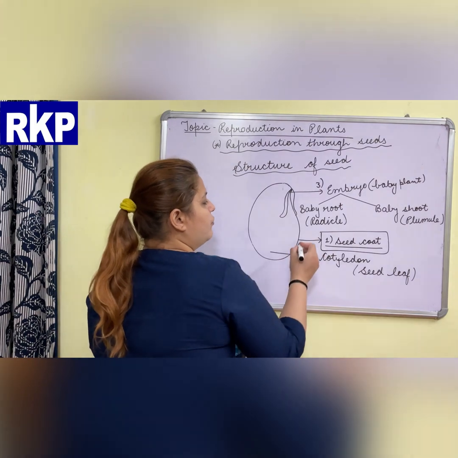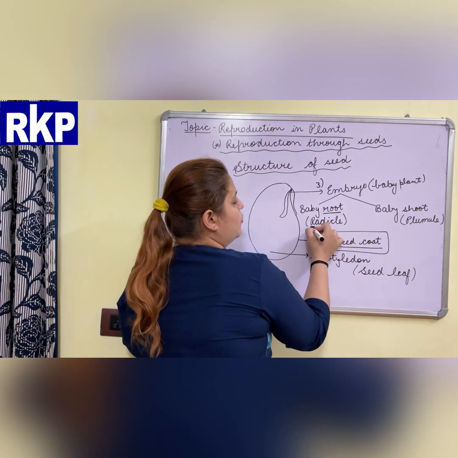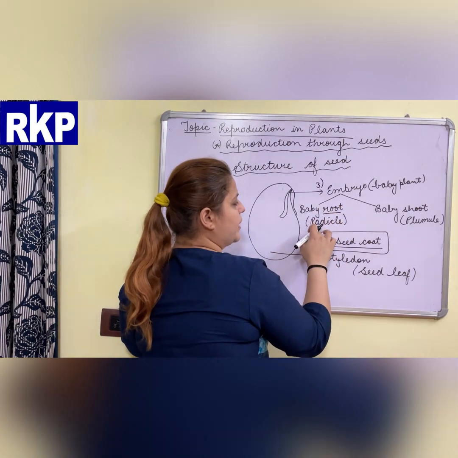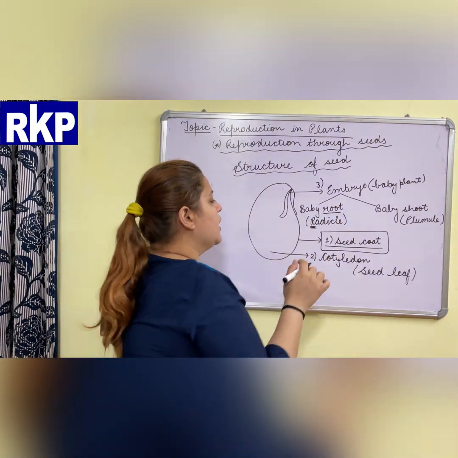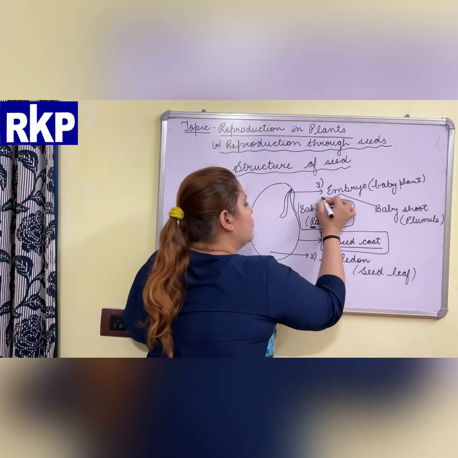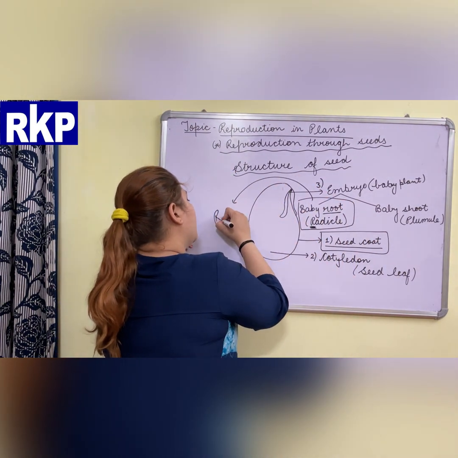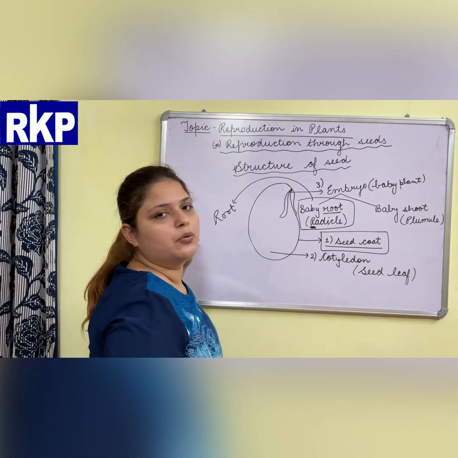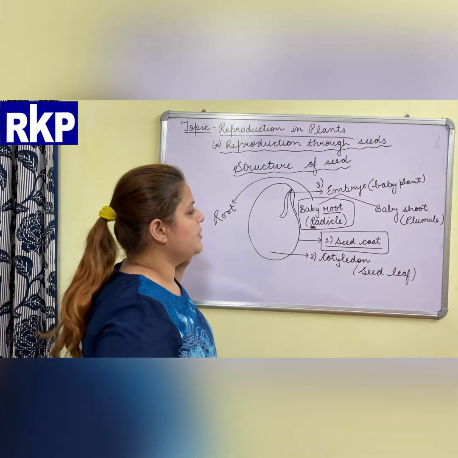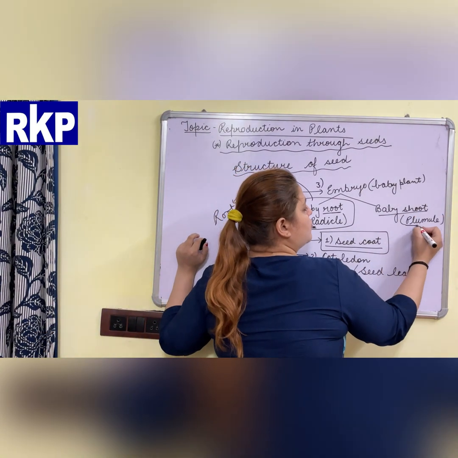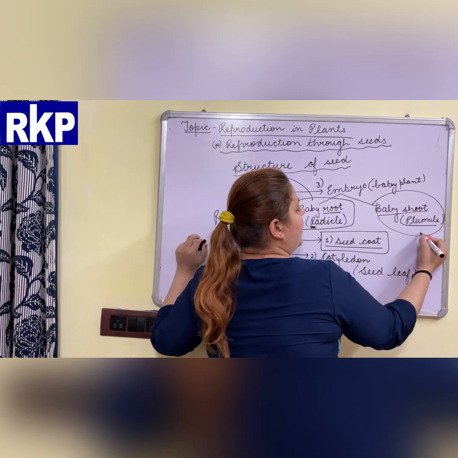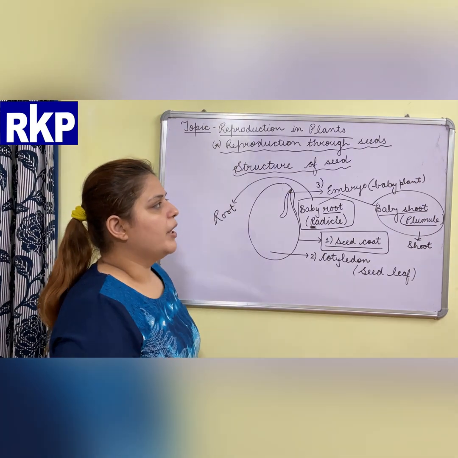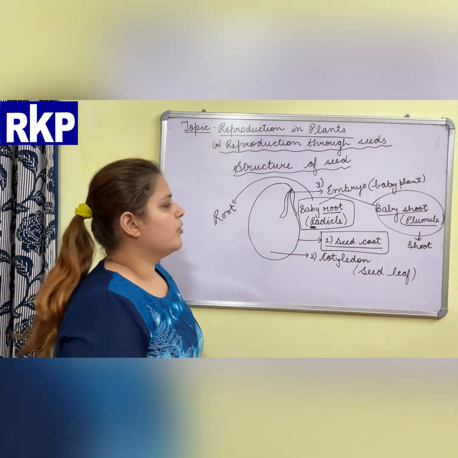From the name only you will understand baby root and radicle. R is starting, root also starts with R and radicle also starts with R. The radicle, or the baby root, will grow into the root part of the plant, and the baby shoot, which is also known as plumule, will grow and develop into the shoot part of that plant.